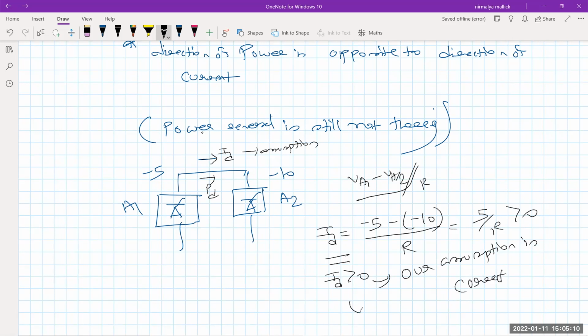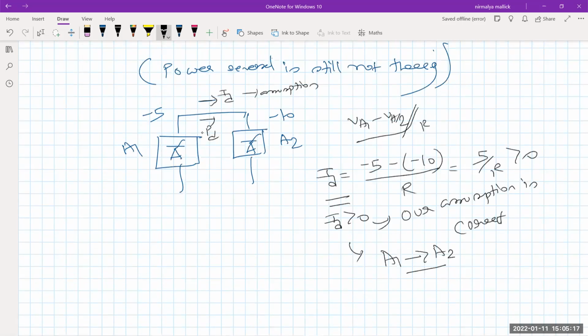That means ID is flowing from A1 to A2. See, ID is flowing from A1 to A2. Our assumption was correct.